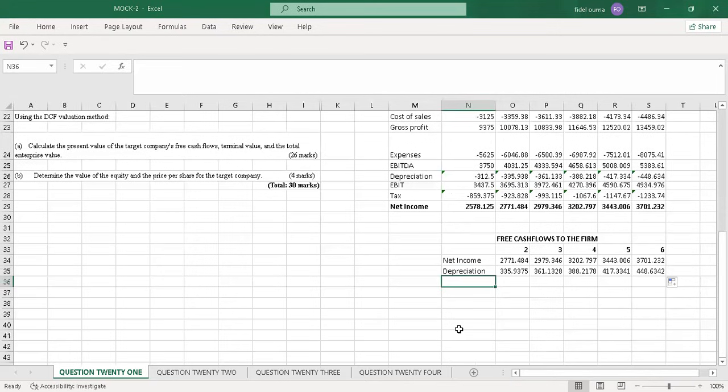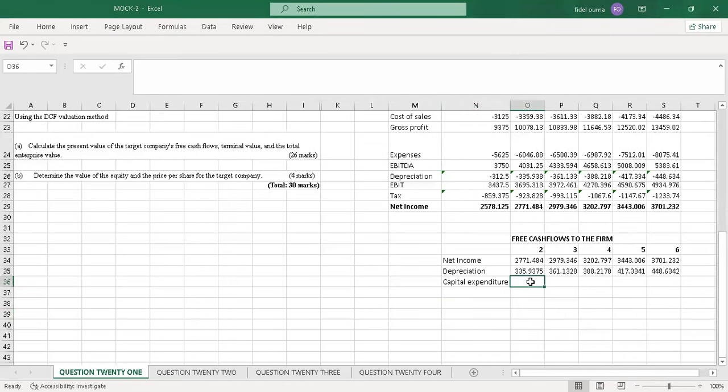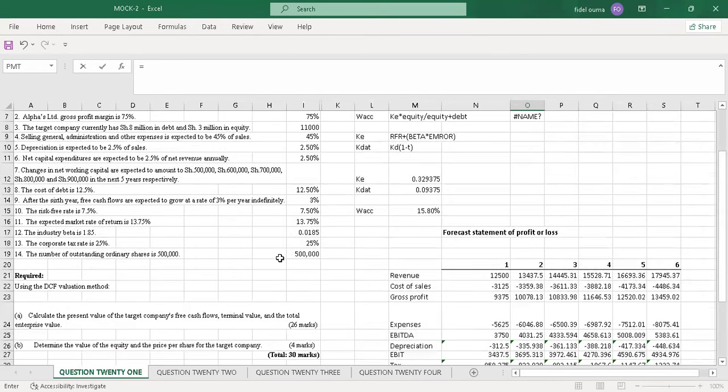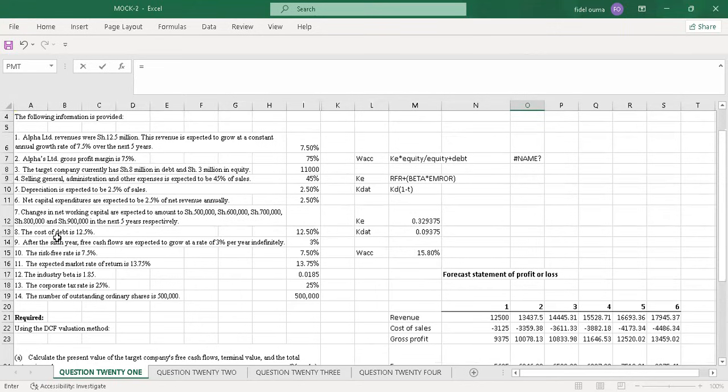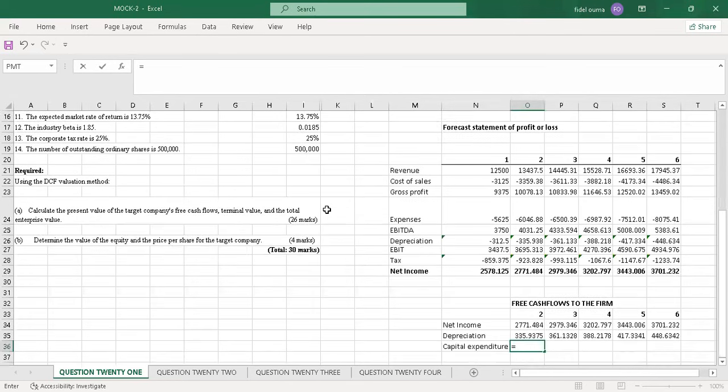Then the other thing is the capital expenditure. So I just write capital expenditure. Because this is free cash flow, we subtract the capital expenditure. And we are told that the capital expenditure was, let me go to additional information number 6: net capital expenditures are expected to be 2.5% of net revenue annually. So this is what I'll do.